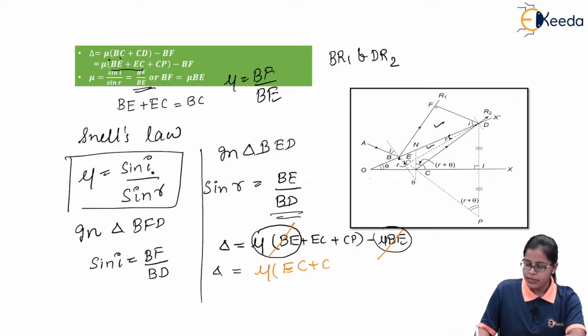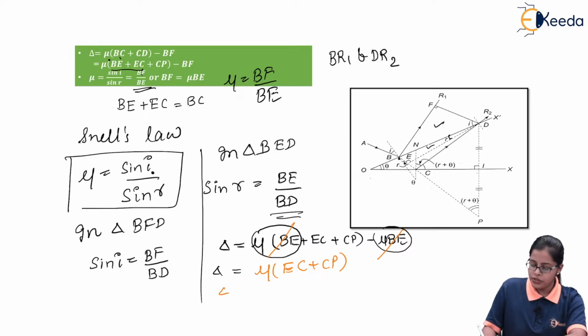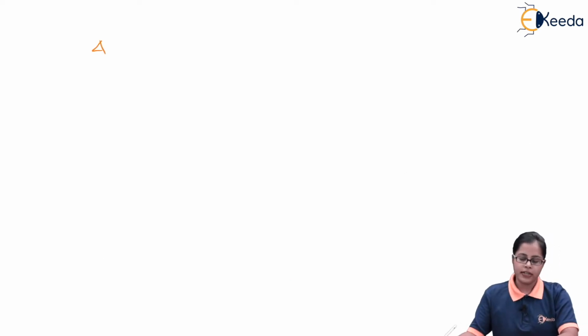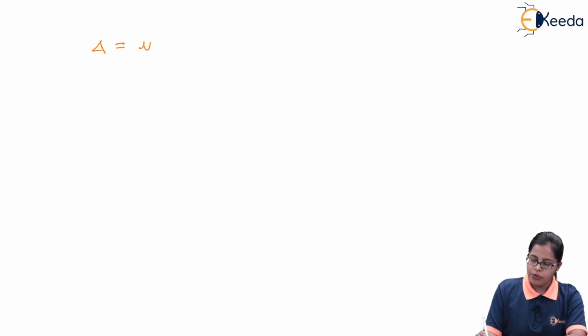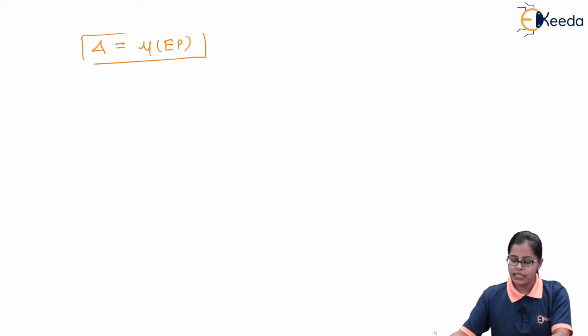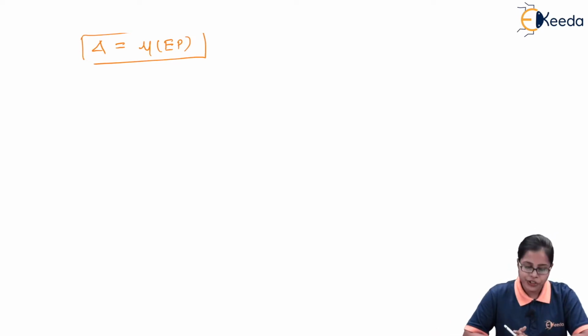Now if we look at this term, EC plus CP gives me the whole distance, that is E to P. So we are getting an equation for path difference, that is the optical path difference delta, equal to mu times EP. This is using the diagram or the geometrical concept of the wedge shaped film.